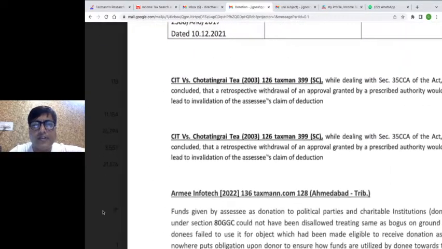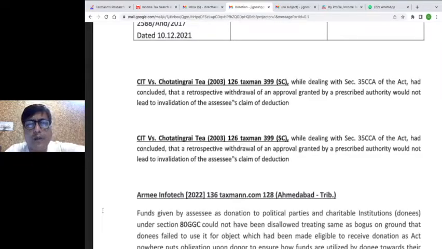One is the direct judgment in the case of Honorable Supreme Court, 126 Taxman 399, which says that a retrospective withdrawal of an approval granted by a prescribed authority would not lead to invalidation of assessee's claim of deduction. मतलब अगर एलिगेशन ये है कि भाई साहब जब आपने डोनेशन दिया तब तो अप्रूवल वैलिड था, उसके बाद हमने रेट्रोस्पेक्टिवली कैंसिल किया, तो इन दैट केस सुप्रीम कोर्ट कम्स टू माय रेस्क्यू, नथिंग टू बॉदर अबाउट.